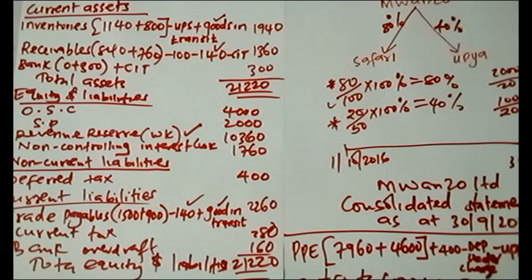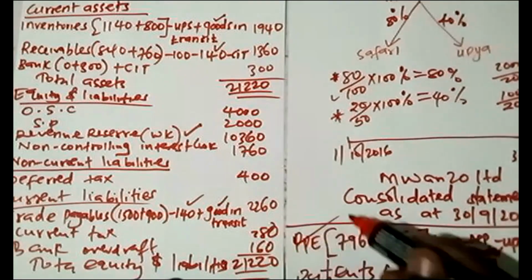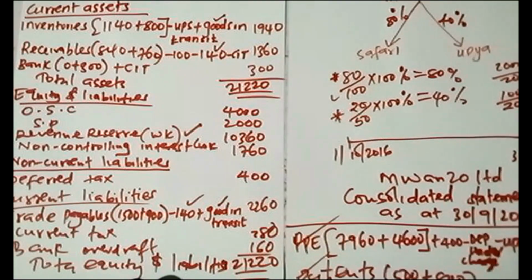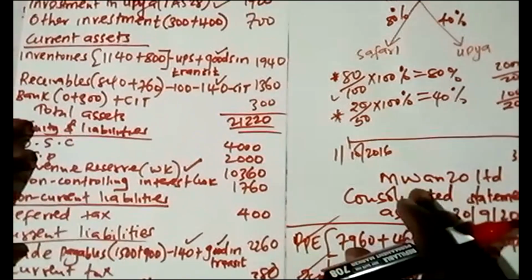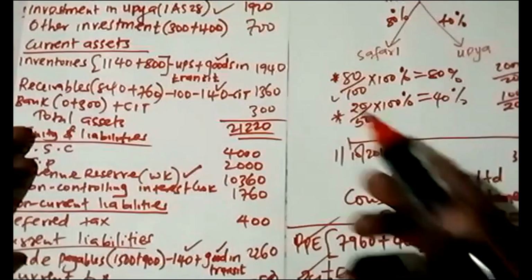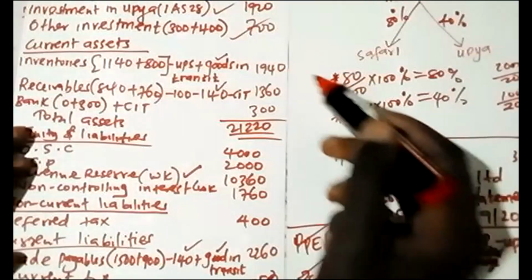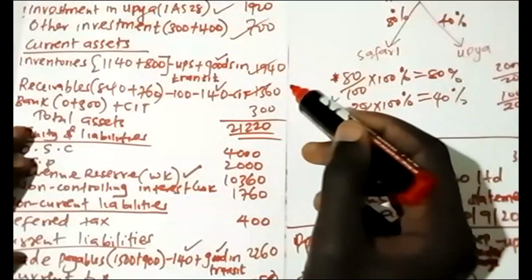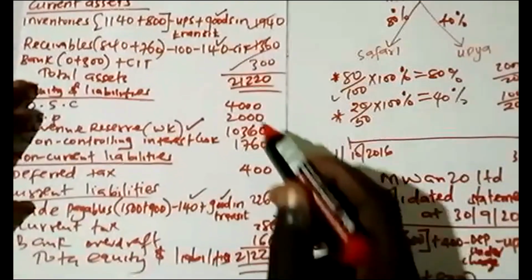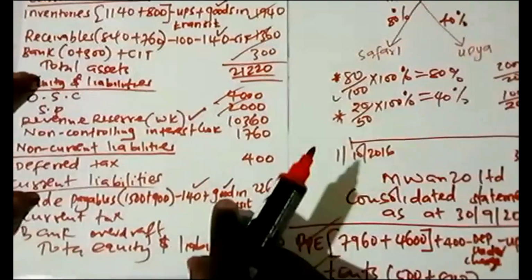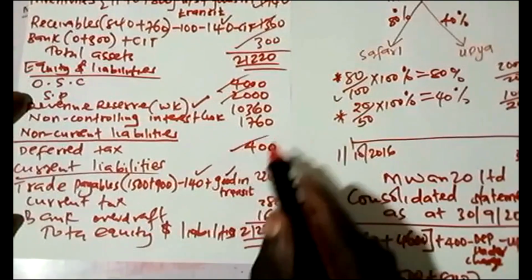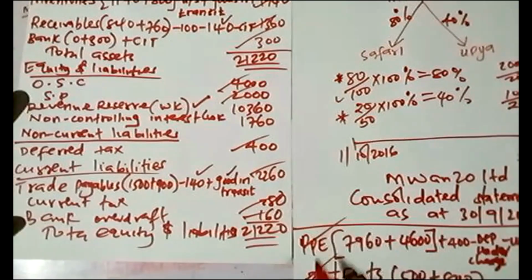Even without the 4, you can score enough to pass the paper. For the PP and the patents, you can do it without working. That is 2 marks. Investment, that is 3. We have 4, 5, 6, 7, 8, 9, 10, 11, 12. So without the 4 workings, you can get 12.